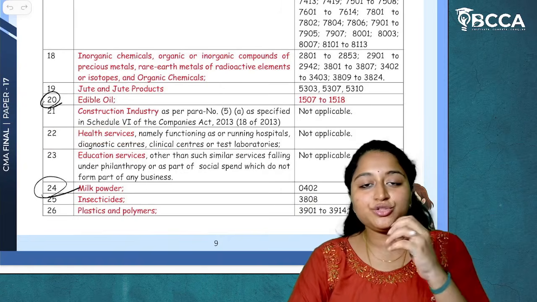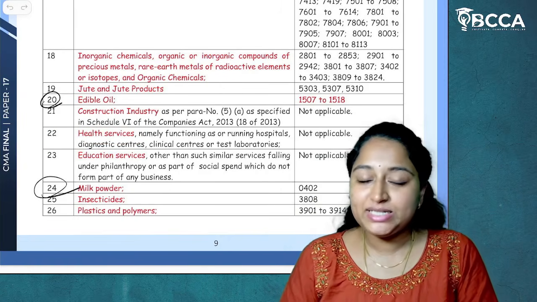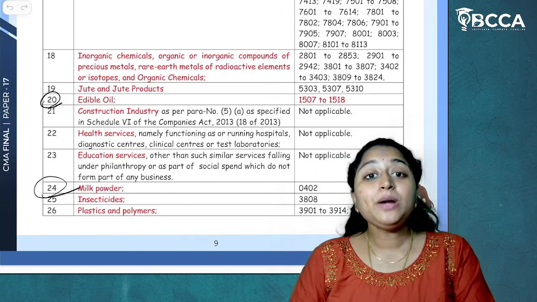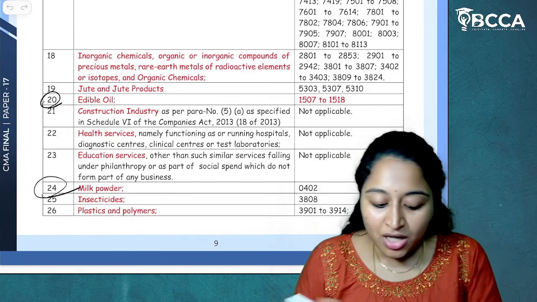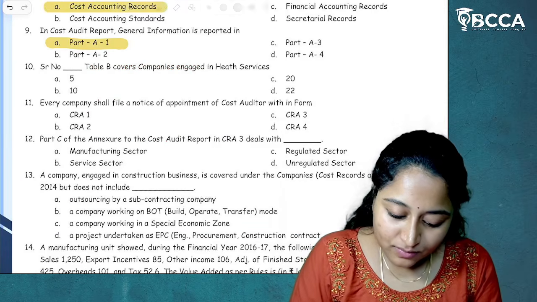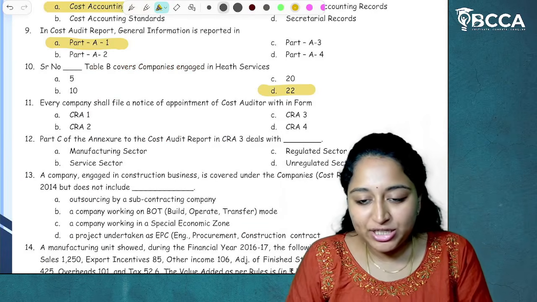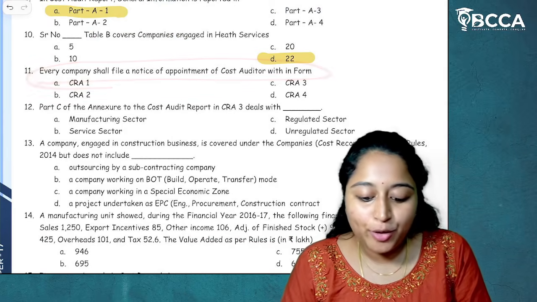I asked the students to just give a book reading about the non-regulated sectors table, which means you need not memorize it by heart, but yes, a question can be tested from there as well. So health services is given under point number 22. I hope it's clear.